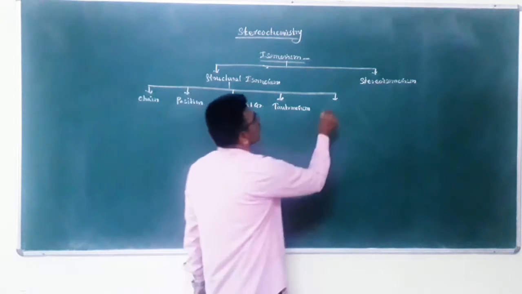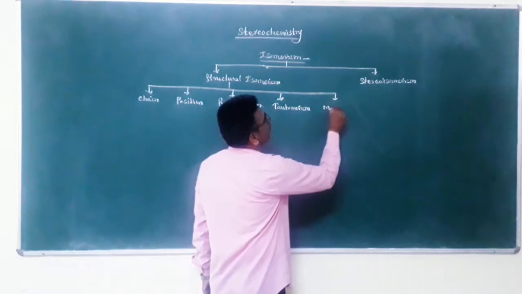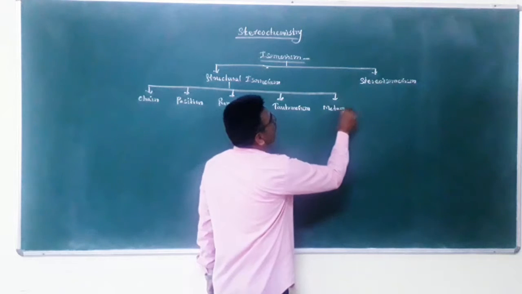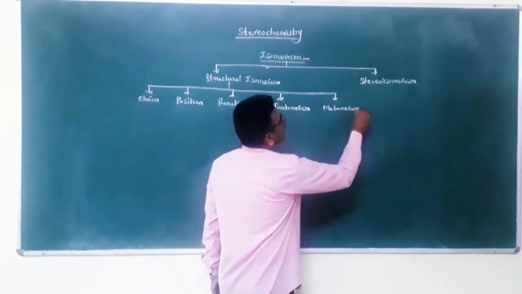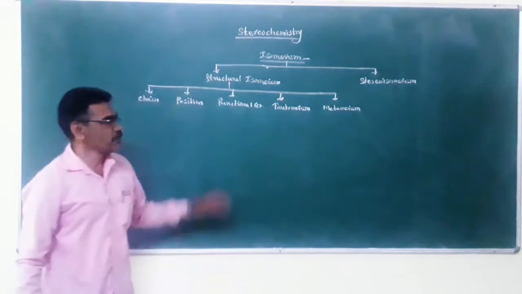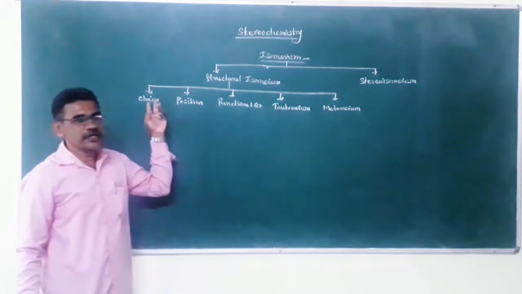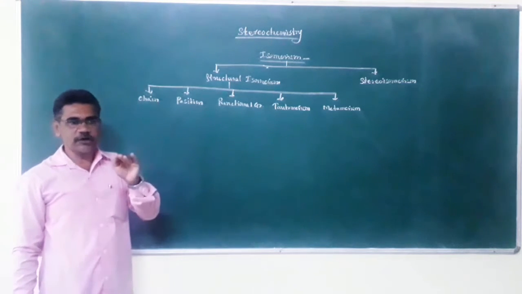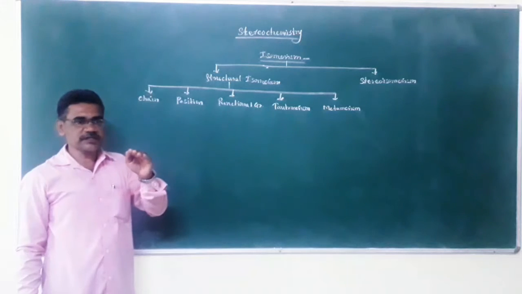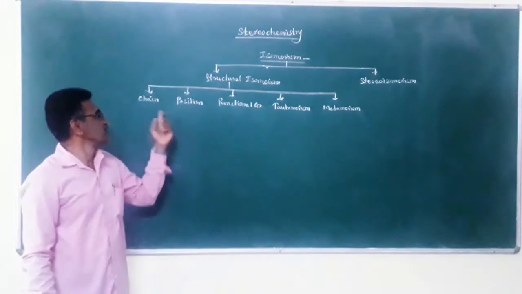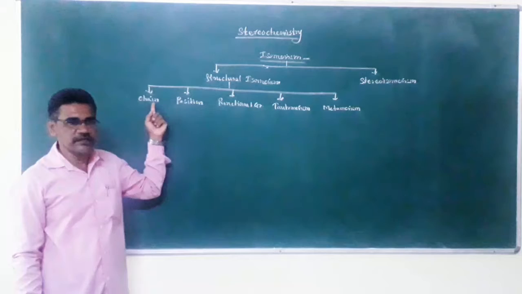And last is metamerism. Now see one by one. What are chain isomers? Compounds having the same molecular formula but differing in their carbon skeleton are called chain isomers.